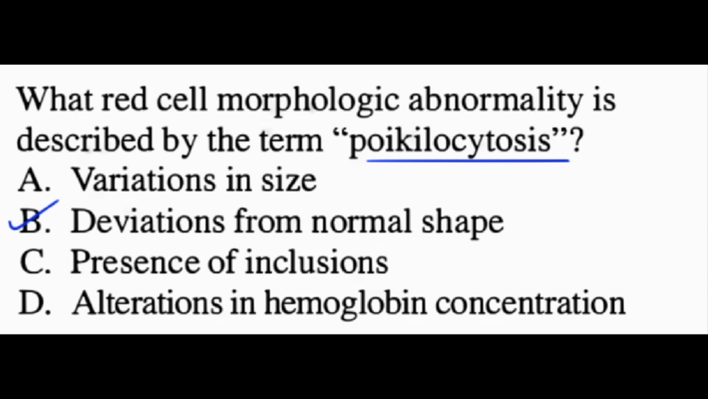Anisocytosis refers to variation in red cell size. Examples include microcytes and macrocytes. It's very common to see both in anemia, which is reported as anisopoikilocytosis, but they are two distinct terms.